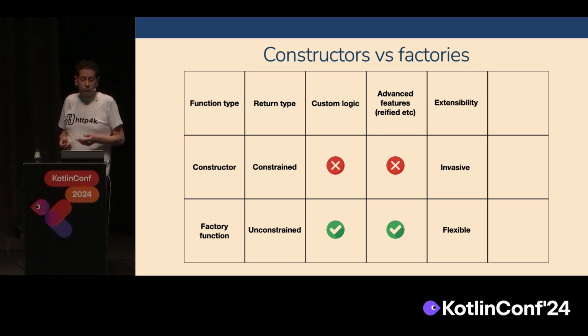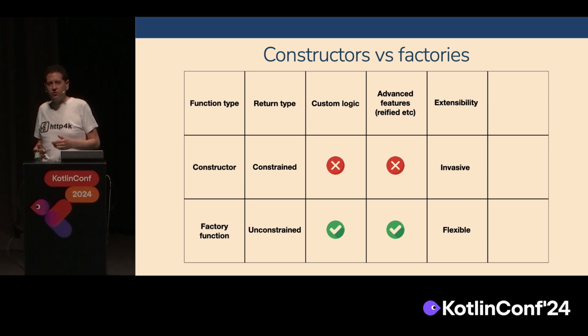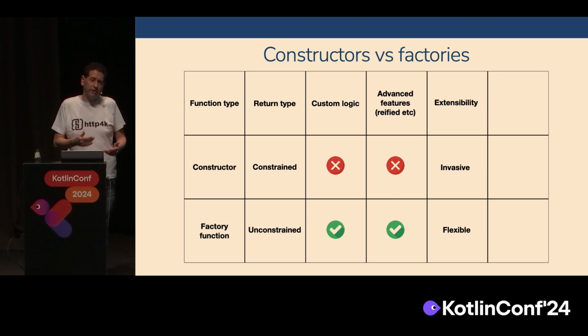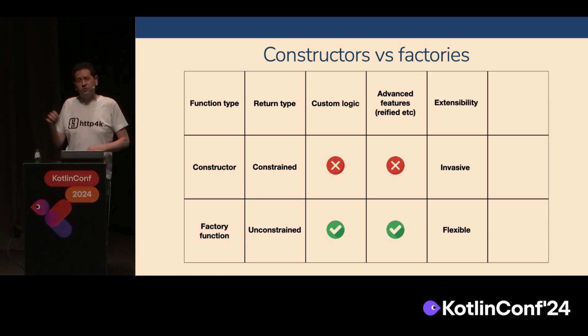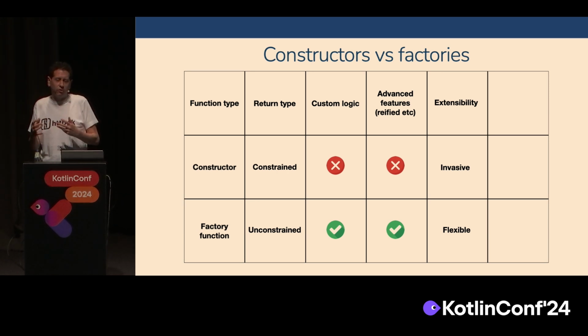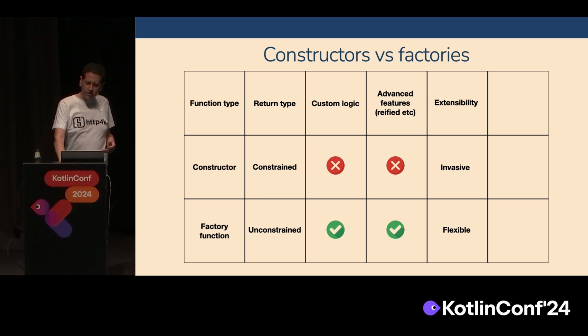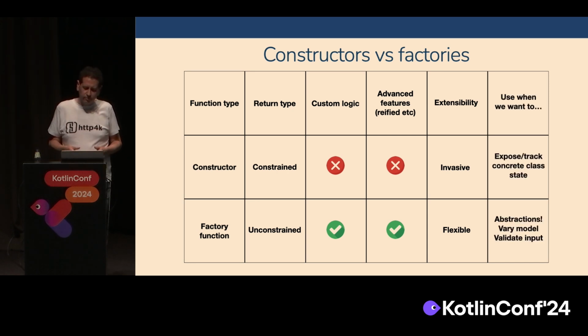Extensibility. Constructors are inherently invasive. If you want to add another constructor, you have to have access to the original code and the class, and then you can actually insert the lines of code where you need to. But with factory functions, once again, it's flexible. We saw five different versions of factory functions, and some of them are inside classes, some of them are outside classes, but you've got options. And then last thing is, when do we want to use it? This piece should be renamed, when is David going to use it?